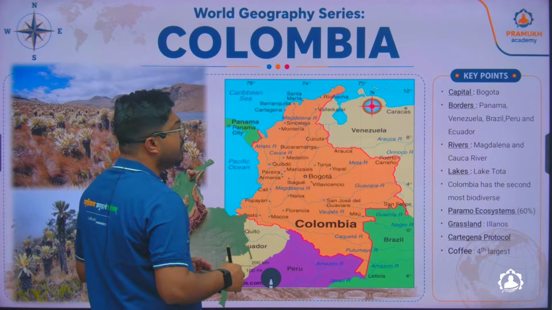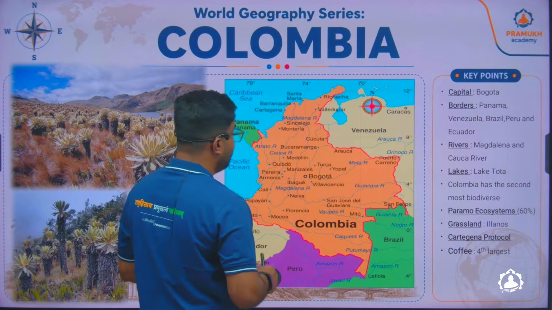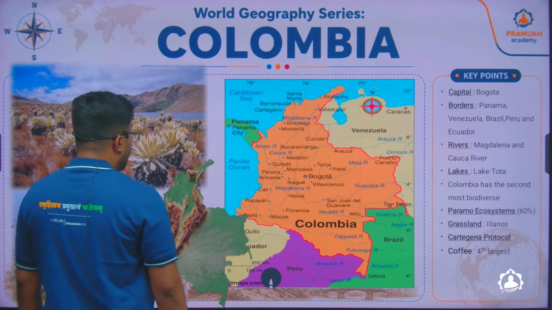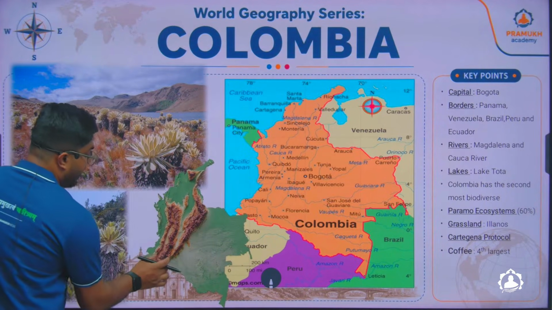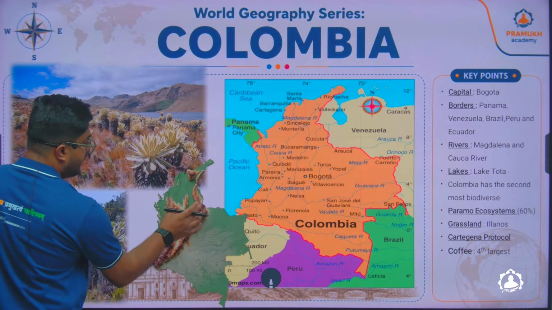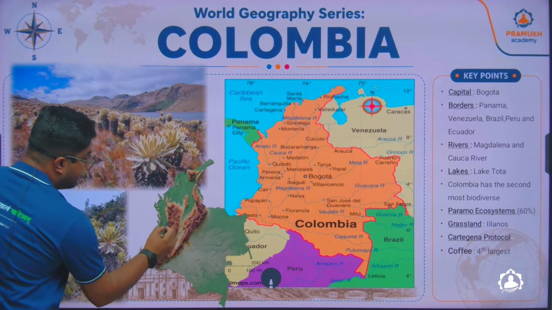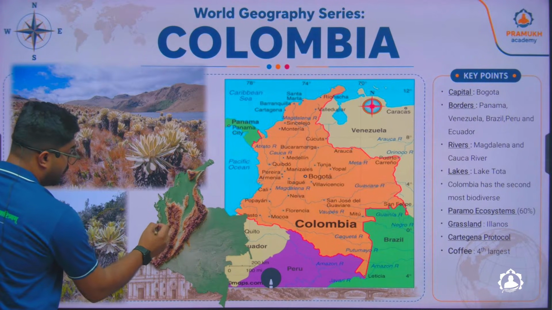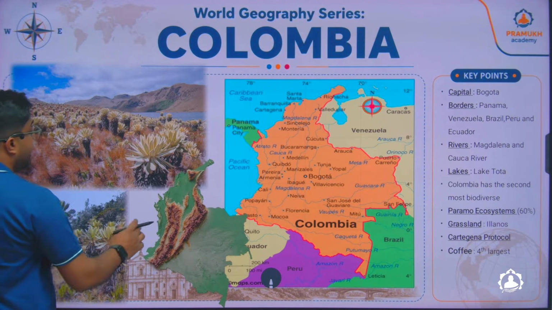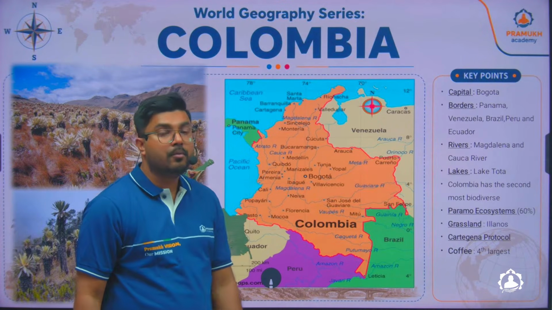Here, the lake you will find is Lake Toto, a very small lake in Colombia. Apart from this, in Colombia, the unique feature is that you will find two cordilleras, like I have told you, Occidental and Oriental. And you will see the capital Bogota is also located in this particular cordillera, which is called Occidental. And here you will find a unique ecosystem which is called the Paramo ecosystem.